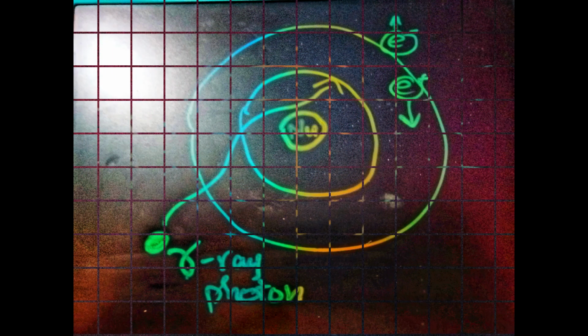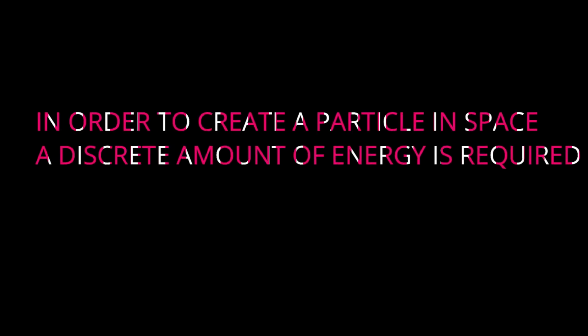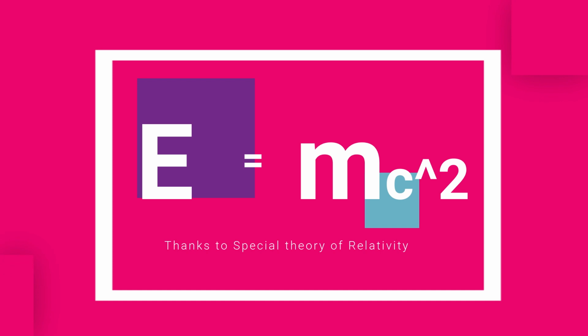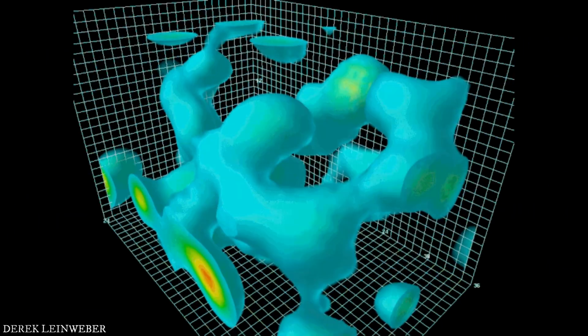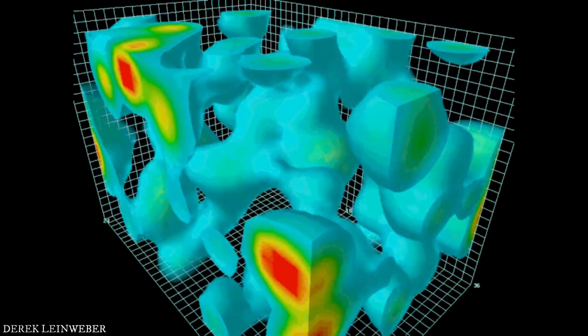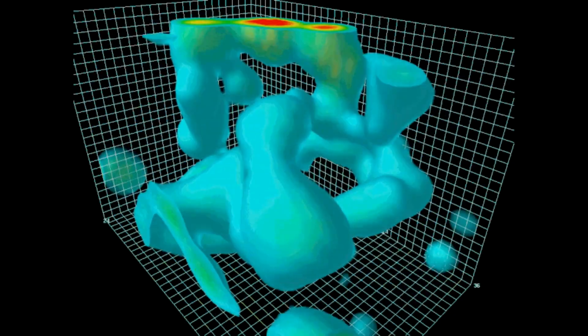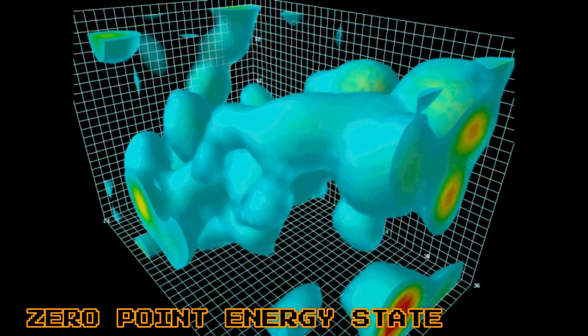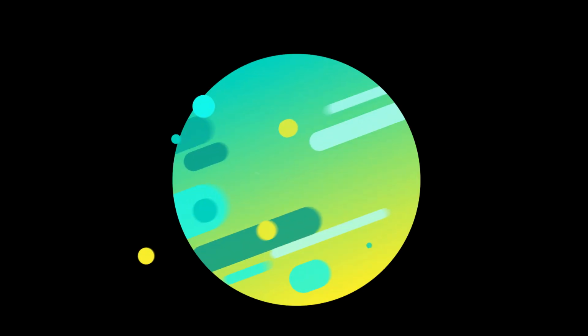Also think, if a gamma ray photon passes through the vicinity of a nucleus, how does it create an electron and positron? In order to create a particle in space, a discrete amount of energy is required. The greater the mass of the particle, the greater the energy required. Now consider a box which is emptied by taking out every particle from it. In this vacuum, whose energy is of ground state, called zero-point energy state, the vacuum still has fluctuations due to its wave-like nature. They are actually the simplest and one of the most complicated things in the universe.